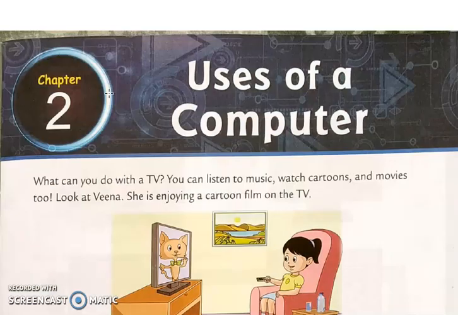Good morning, students. Today we will be continuing with our computer chapters. Now we have already completed chapter number 1. Today we will be starting chapter number 2, that is uses of a computer.